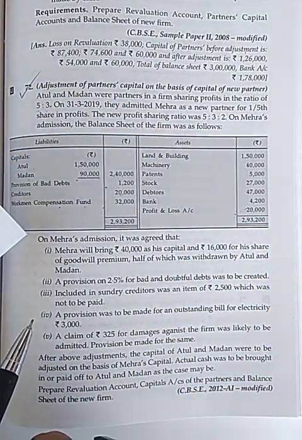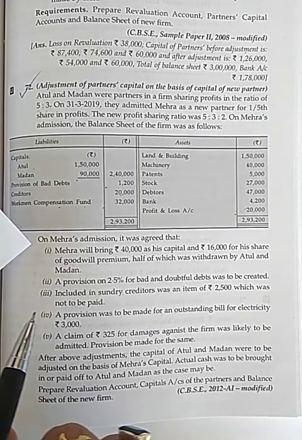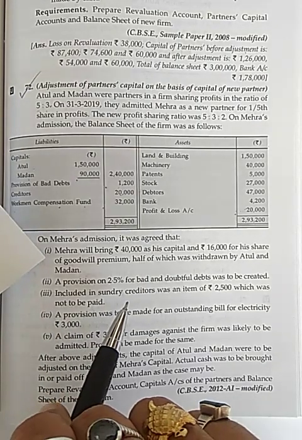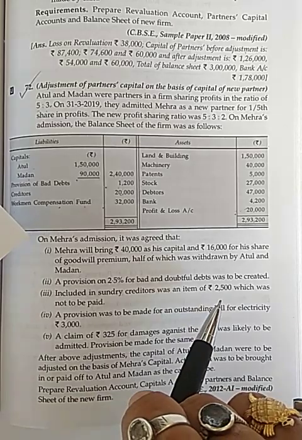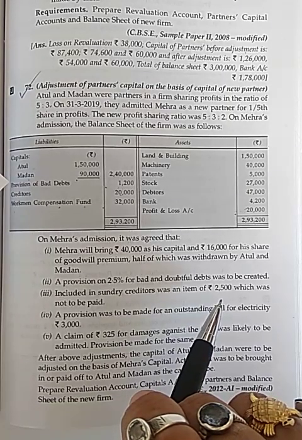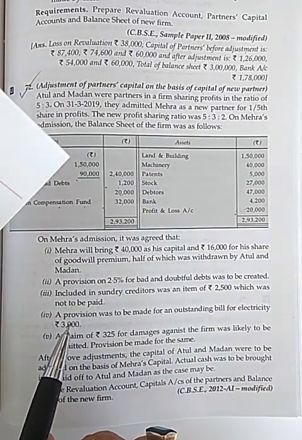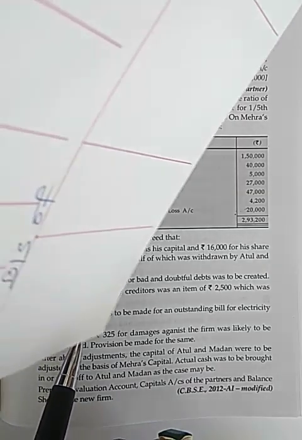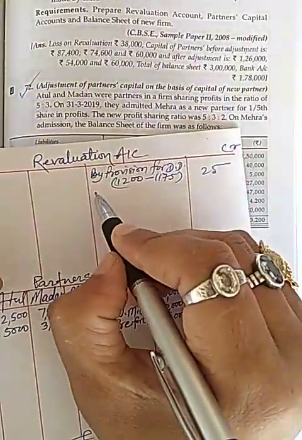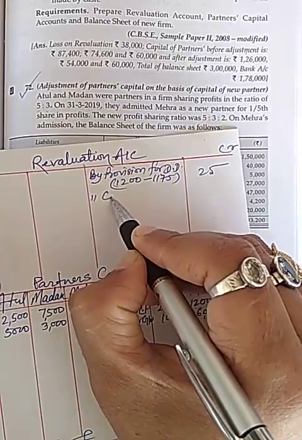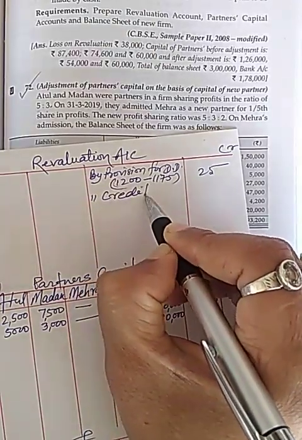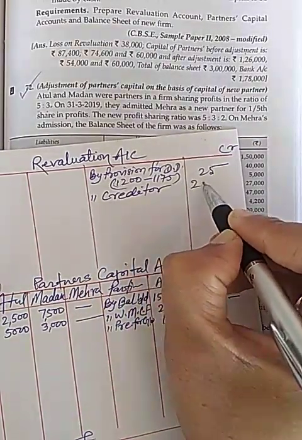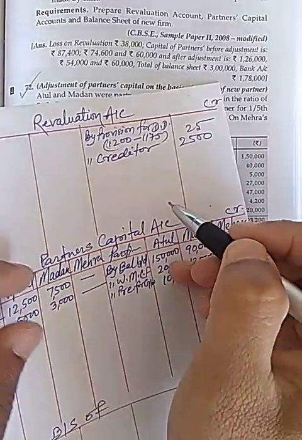Now third point is saying including in sundry creditor was an item of 2,500 which was not to be paid. It will not be paid, so it will be our income. I will write creditor 2,500.